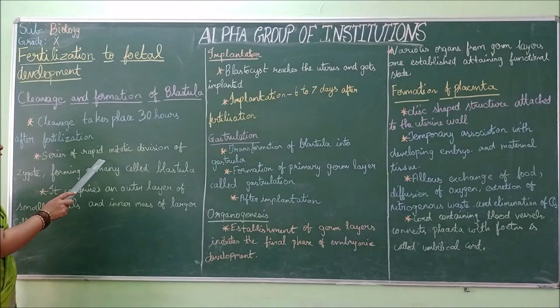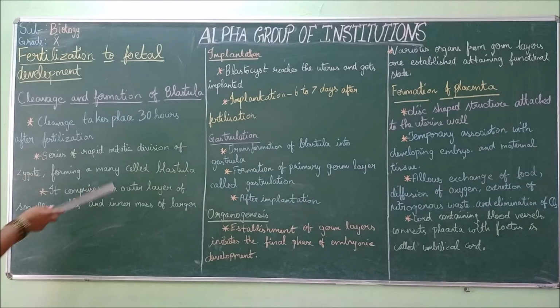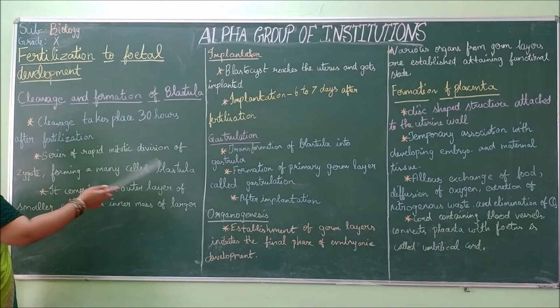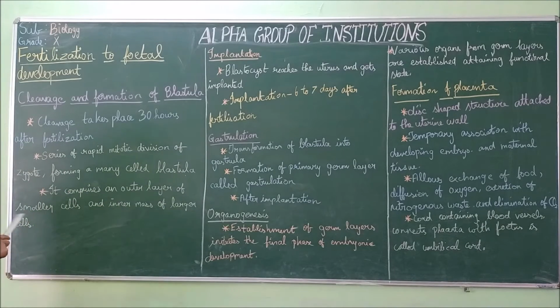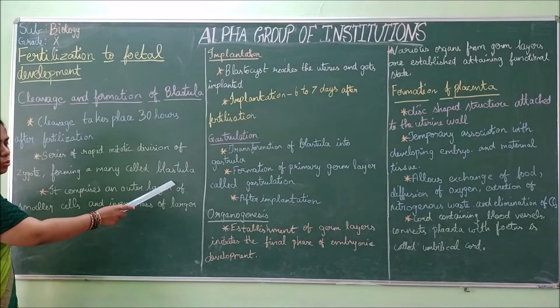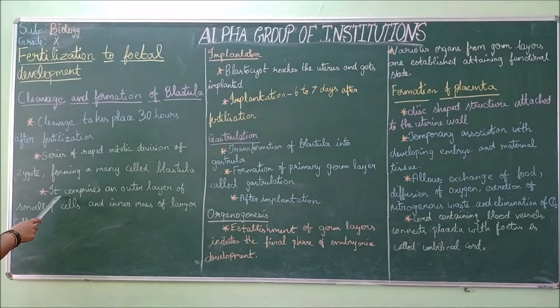It is a series of rapid mitotic divisions. Rapid means very fast mitotic division. Mitosis takes place in the zygote, forming a many-celled blastula. It divides faster, and forms into a many-celled structure called the blastula.